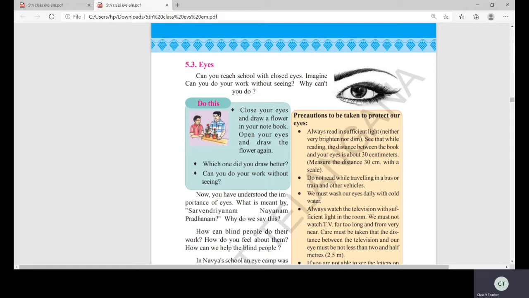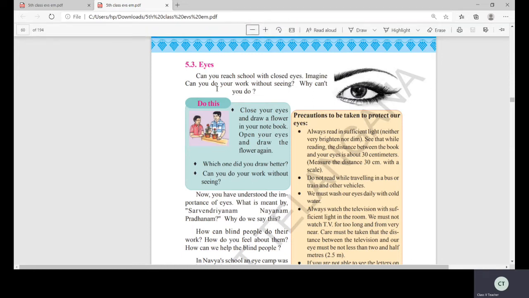Okay, this white color, what is it? Come on, tell me, what is it? I said in the last class only. And come on, this black color, what is it? And inside the brown color, there is one more small ball. What is it? Come on, guess. I taught you in the last class. Okay, you can see and you have to write the names there.